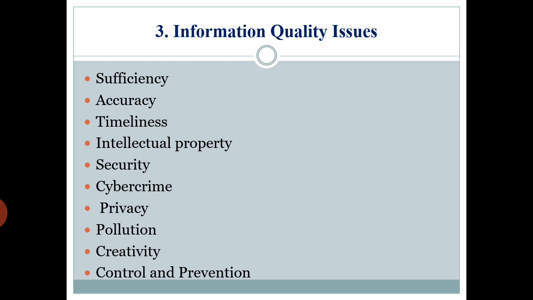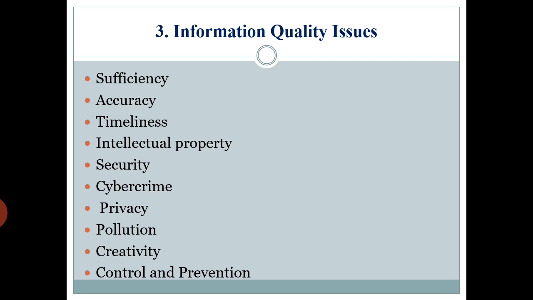So just while texting or while chatting, you will send the message. If that information is seen by the other person, your privacy may be harmed. Like that, cyber privacy is also becoming an issue.